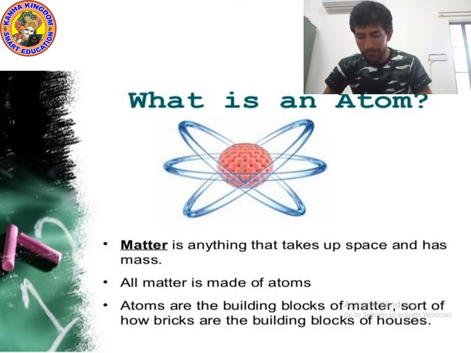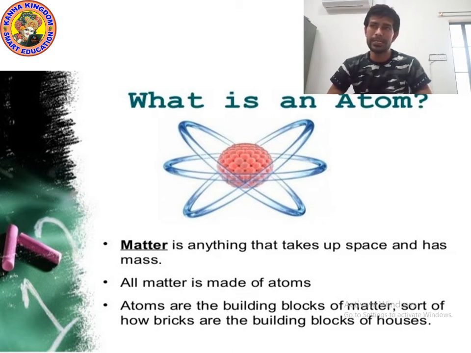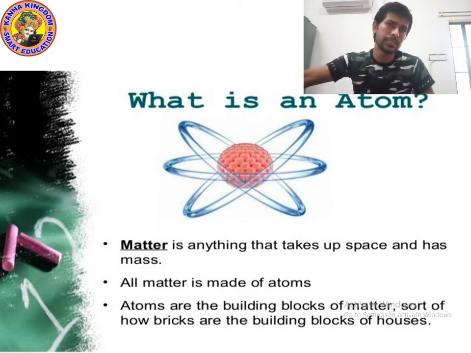You know, everything in the world is matter. And what is the meaning of matter? Matter is anything that takes up space and has mass. Matter is anything which occupies space and has mass.